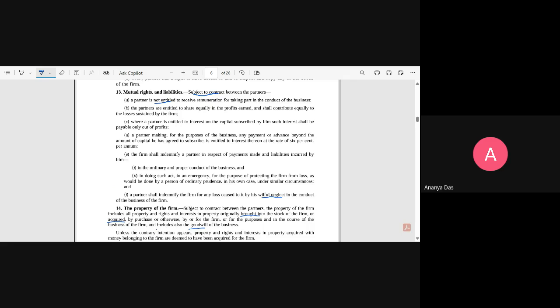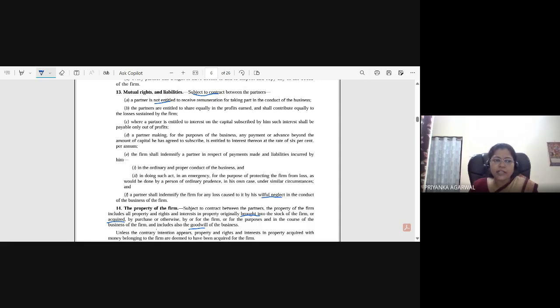For example, there is a person who bought a good and he forgets that he has purchased this in the name of the firm and has to complete the payment. So this is his negligence. Correct. Very correct. Suppose he has to make the payment within a certain due date, and if not paid, then there will be interest upon it. So there will be certain loss to the firm, right?